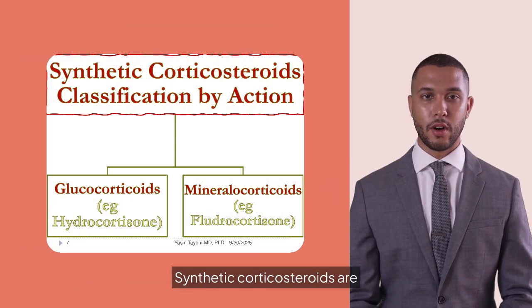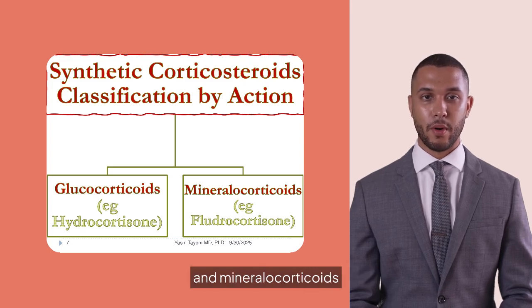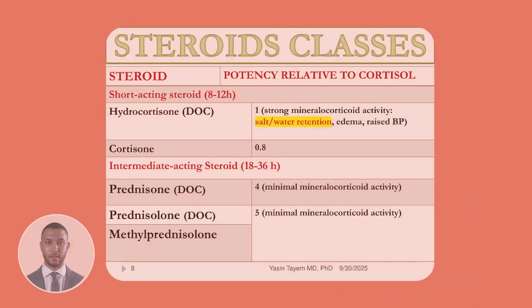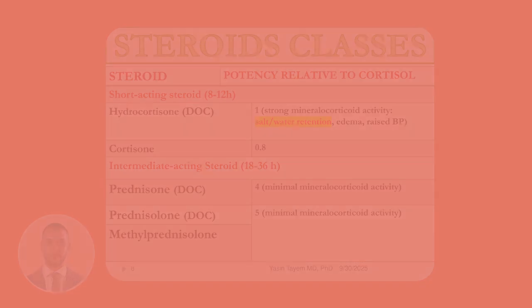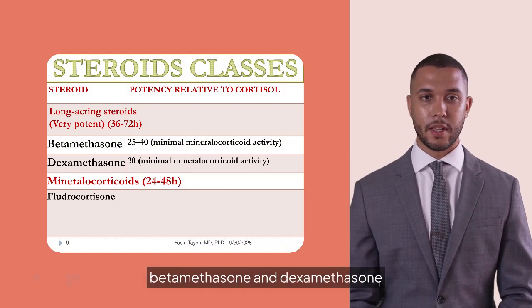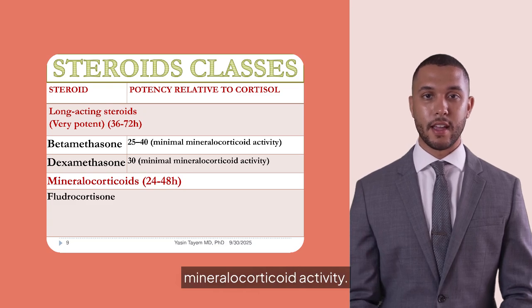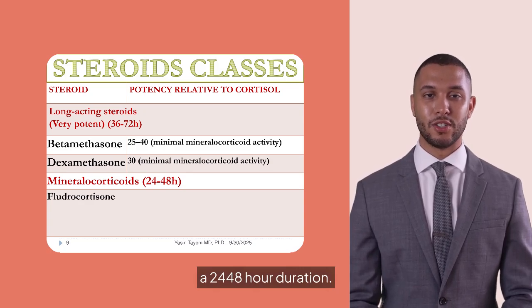Synthetic corticosteroids are also classified by action. Glucocorticoids like hydrocortisone and mineralocorticoids such as fludrocortisone are used in various treatments. Steroids are categorized by potency and duration. Short-acting steroids like hydrocortisone have strong mineralocorticoid activity, while intermediate-acting ones like prednisone have minimal activity. Long-acting steroids such as betamethasone and dexamethasone are very potent with minimal mineralocorticoid activity. Fludrocortisone is a mineralocorticoid with a 24 to 48-hour duration.